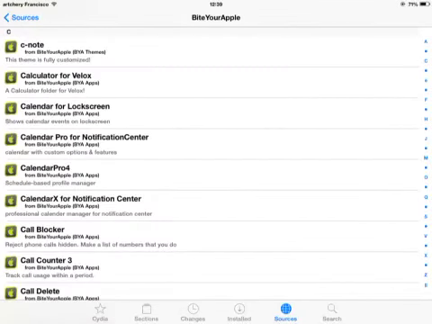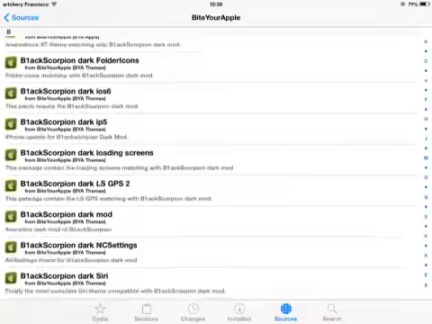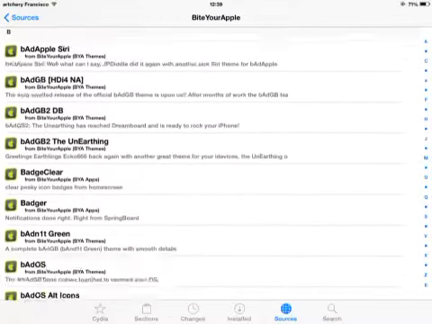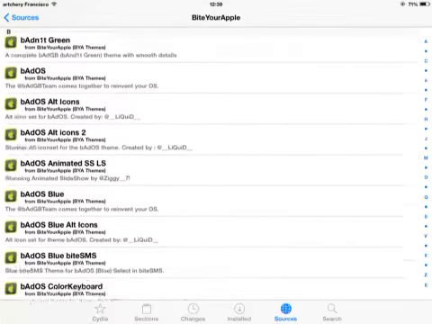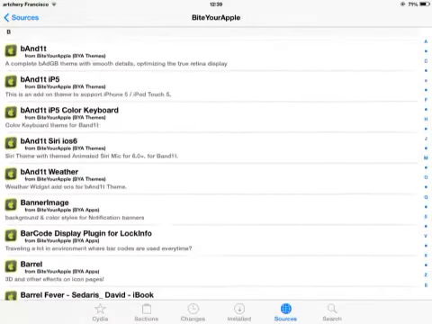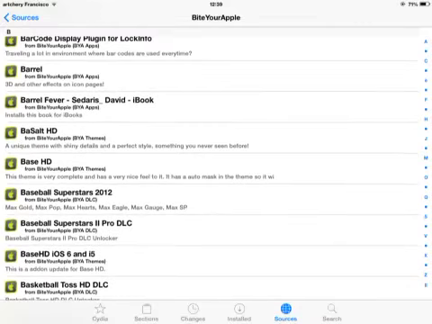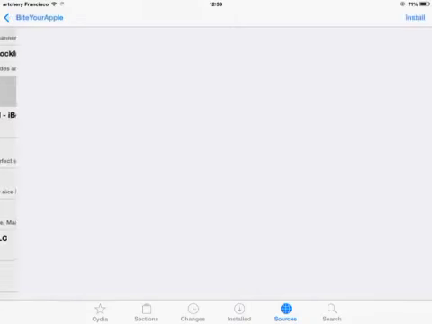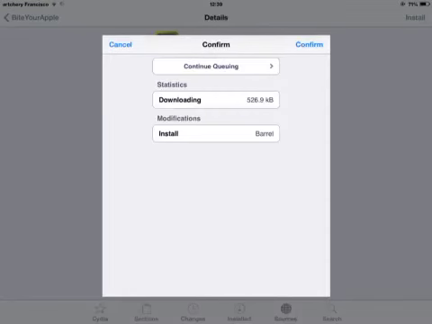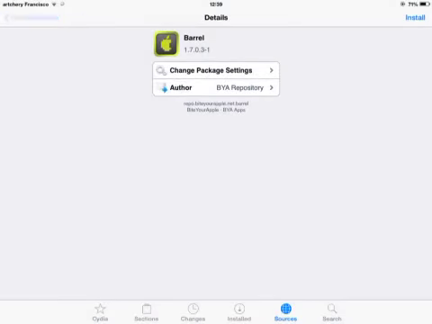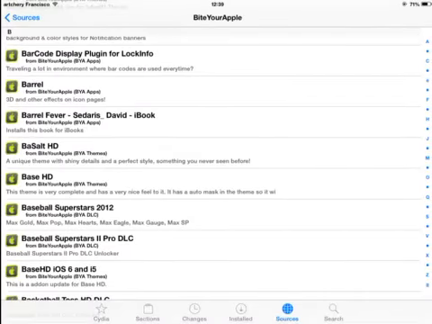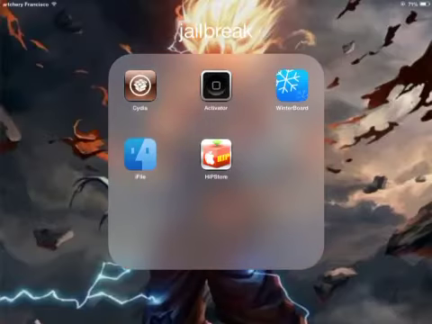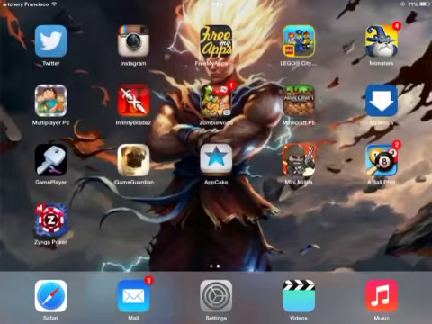Go to letter B and find Barrel. Find that Barrel. You can see it here. Install that. I will not install it because I already have the paid version. This is the free version. They're just the same, but I purchased that. And reboot your device.